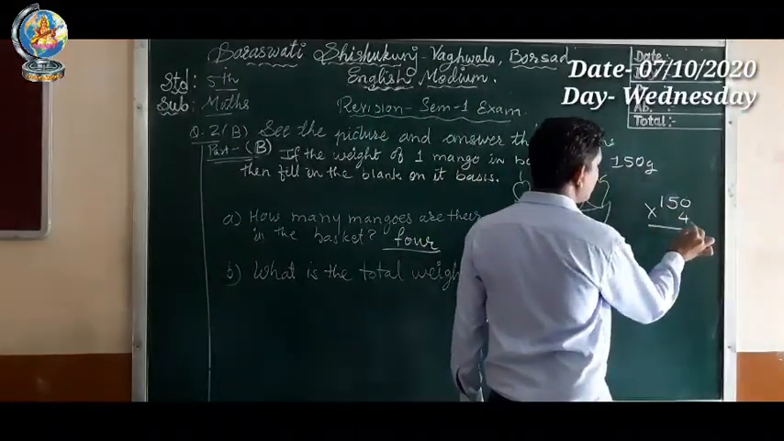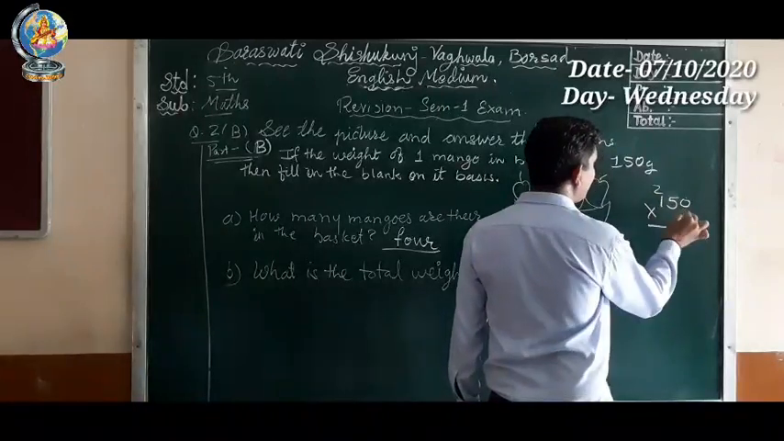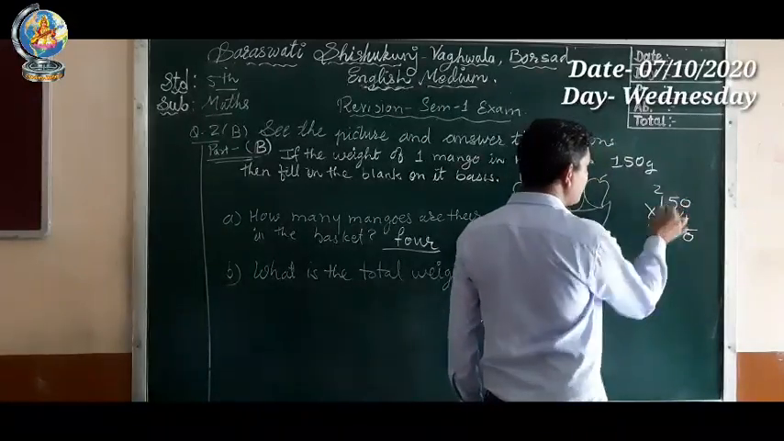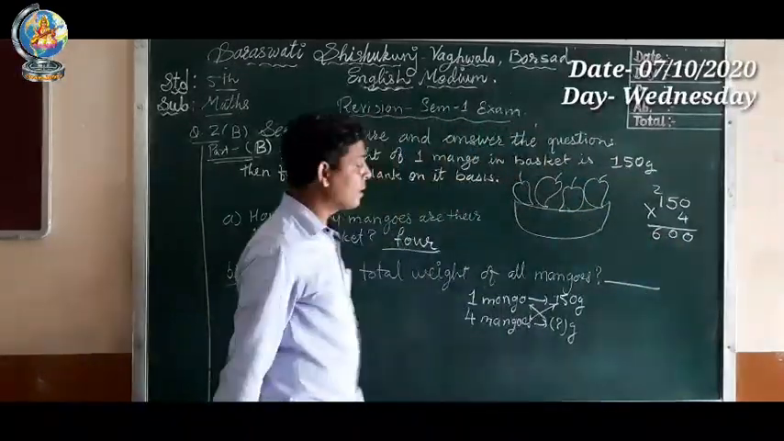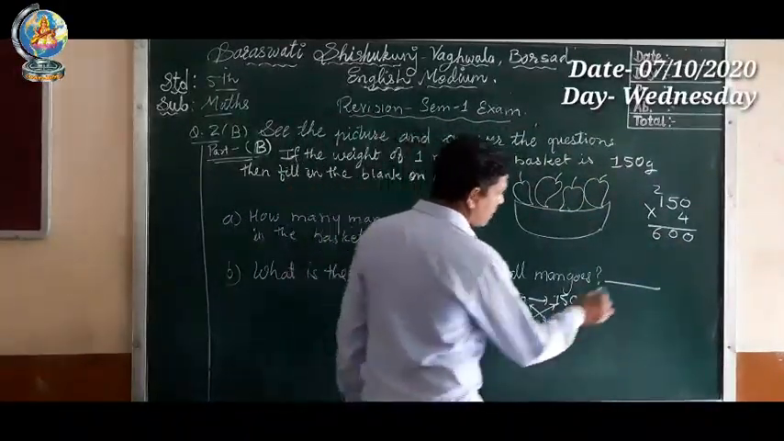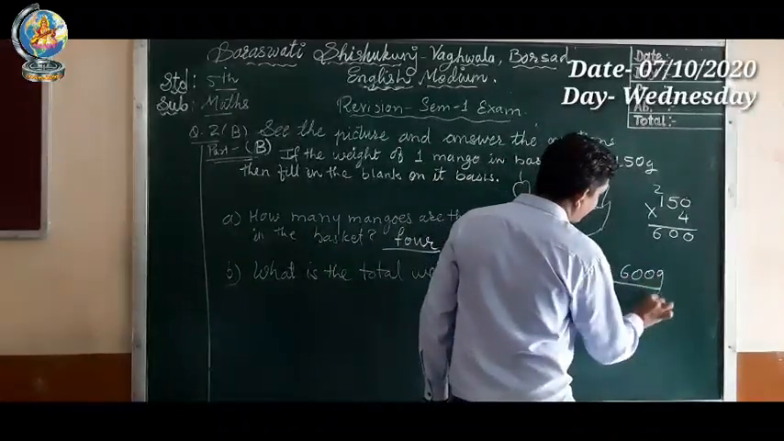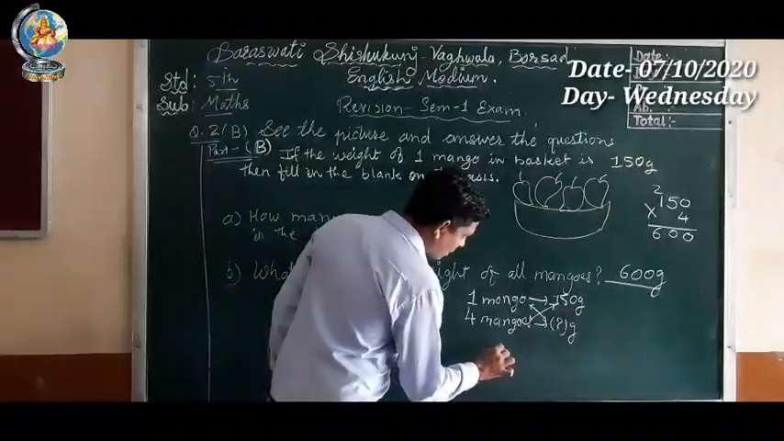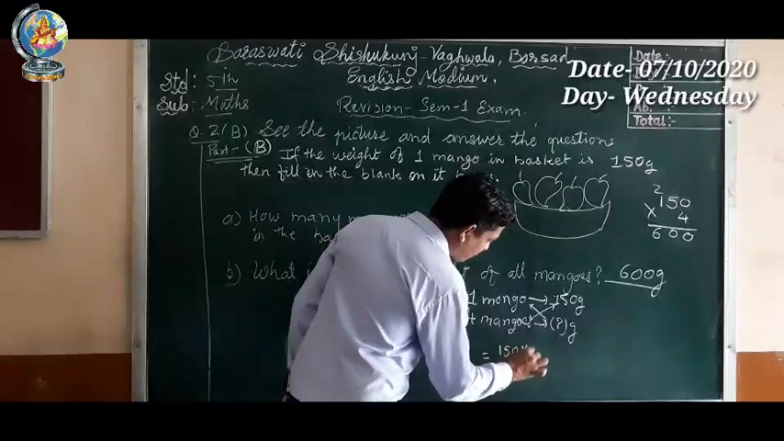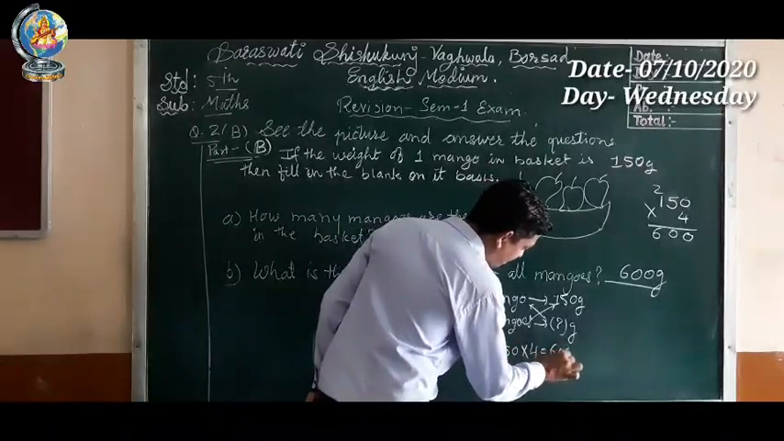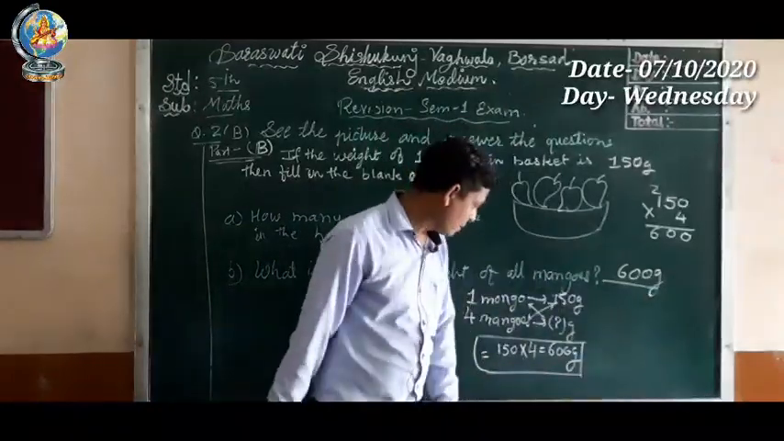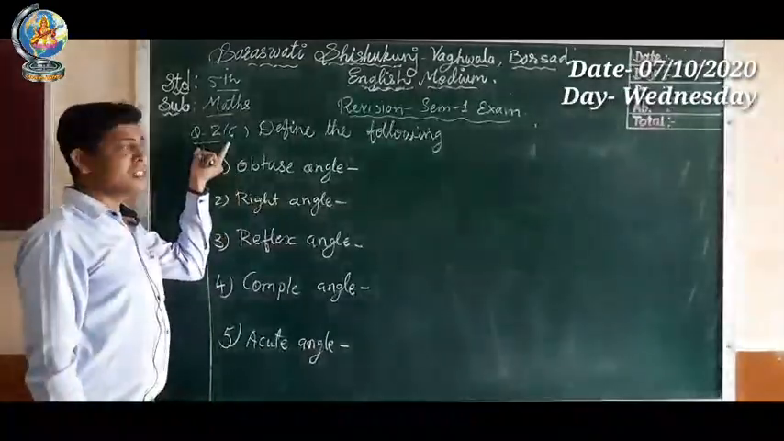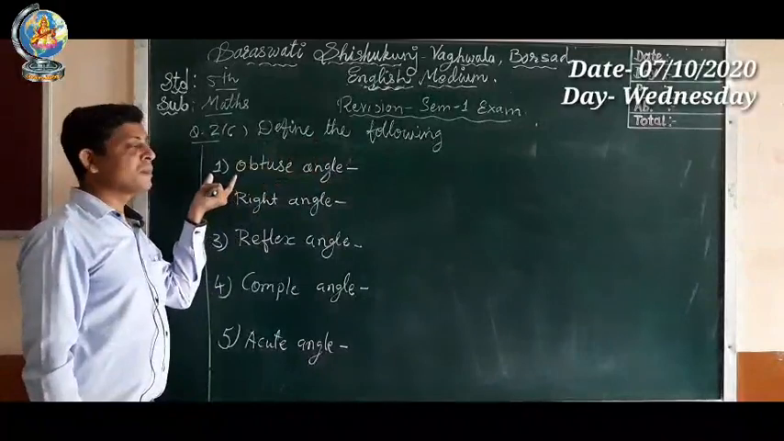4 zeros are 0, 4 5s are 20, 2 carry, 4 1s are 4, 4 plus 2, 6. So the answer is 600 gram. So we can write 150 multiplied by 4 is equal to 600 gram. This is the answer which we have written here. Okay. Question number 2c, define the following.